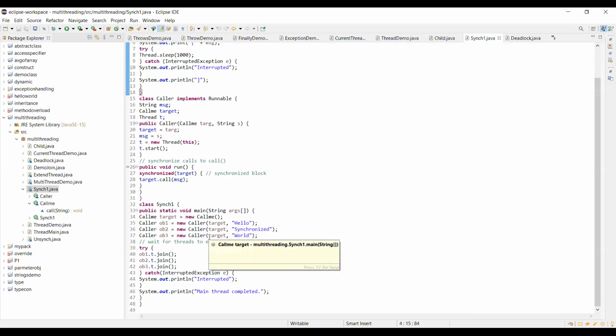Here we are using the join method also. In lines 40, 41, 42 we are using the join method. What is the use of the join method? Anyone?